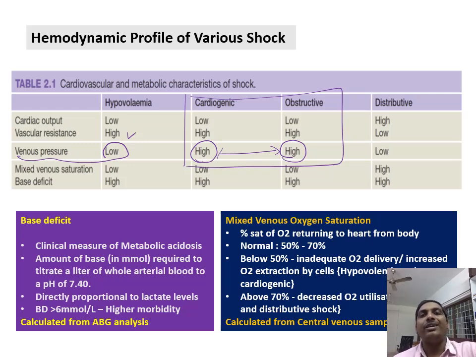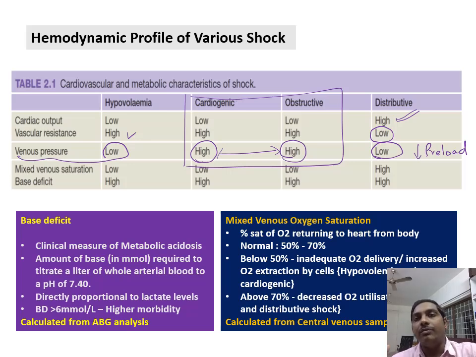And in distributive shock, there will be peripheral vasodilatation. When there is peripheral vasodilatation, obviously the preload will be low, decreased preload. And the cardiac output will be high to compensate for the decreased peripheral vascular resistance.